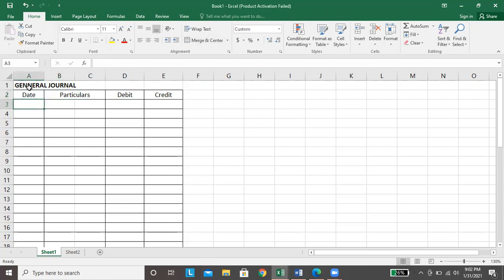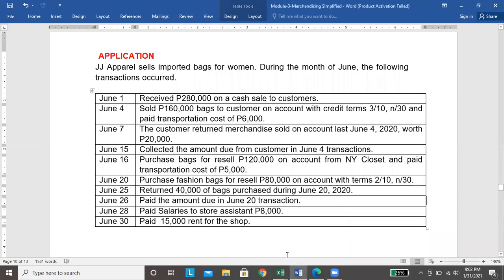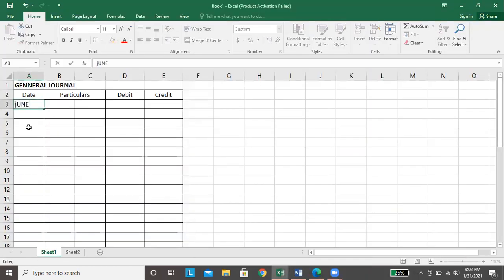For the date, let us record. It says here June 1. So June 1 ang ilalagay natin na date sa journal. Naka-receive ng cash from customer, so our entry is debit cash, credit sales.